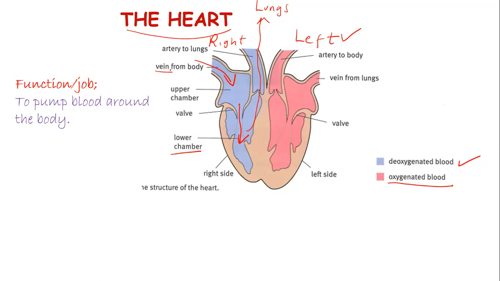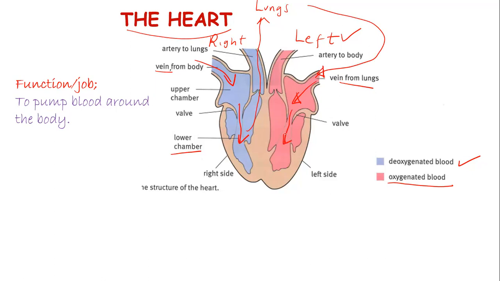And once the blood is in the lungs, of course, there is gas exchange and it gains more oxygen. And now we call that the oxygenated blood, which gets in through this vein. So we have the vein from the lungs that brings in the oxygenated blood, which flows into the upper left chamber. Once the upper left chamber is full of blood, there's increased pressure and the blood flows to the lower left chamber.